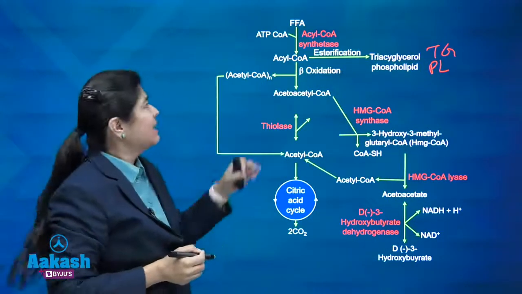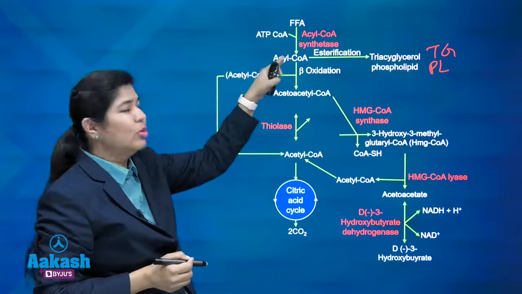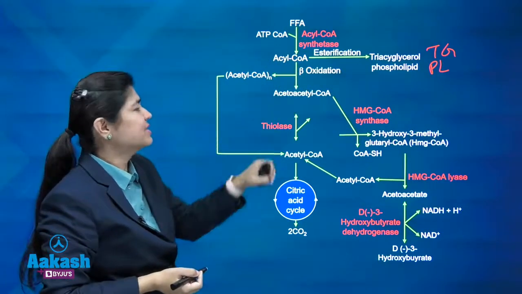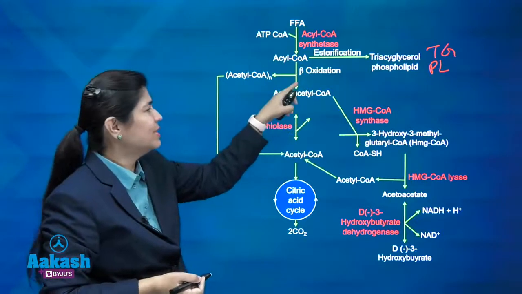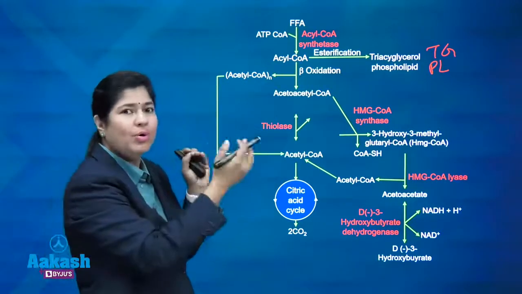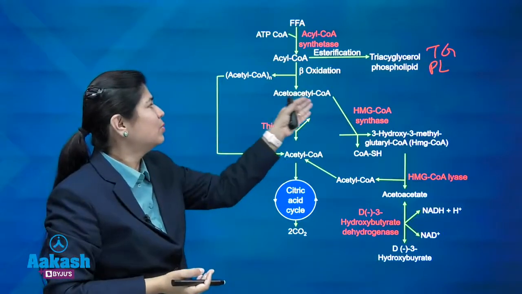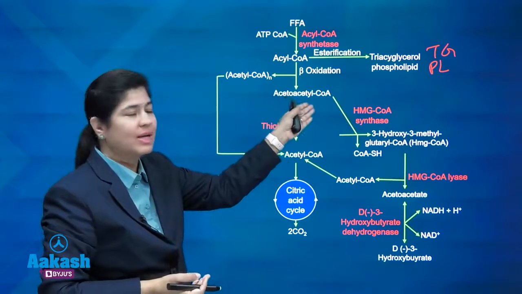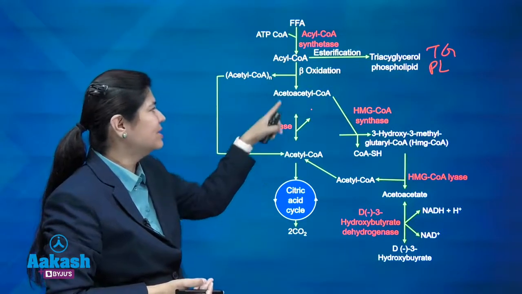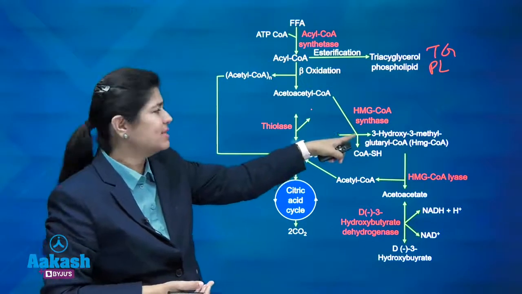Now, this fatty acid mobilization which was there in the option, this is going for beta oxidation to produce acetoacetyl CoA. In beta oxidation, we remember that 2 carbons at a time are given off and finally what we are left with is acetoacetyl CoA. Now, this acetoacetyl CoA gets converted to acetyl CoA. This also enters the ketone body synthesis.